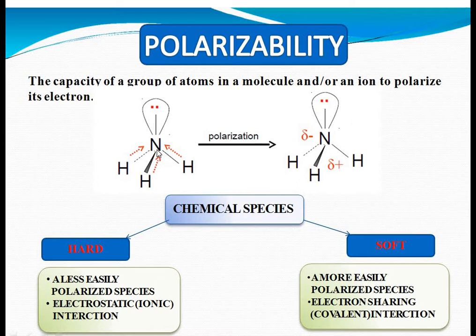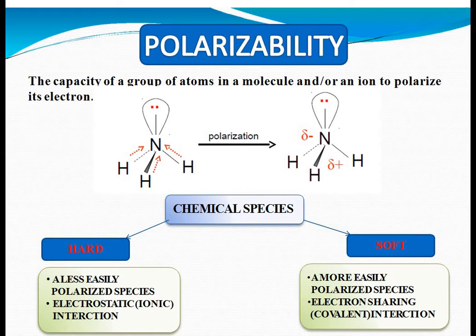Nitrogen is more electronegative, so the shared electron pair is closer to the nitrogen as compared to hydrogen, due to which a partial negative charge is produced on nitrogen and a partial positive charge on the hydrogen atom.